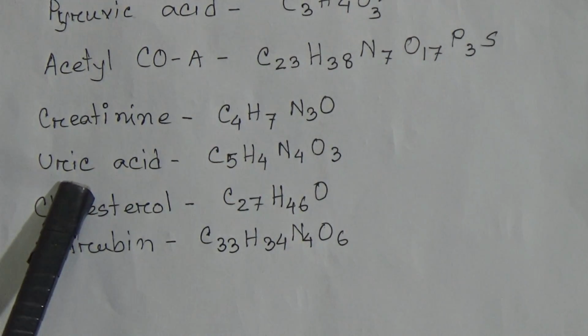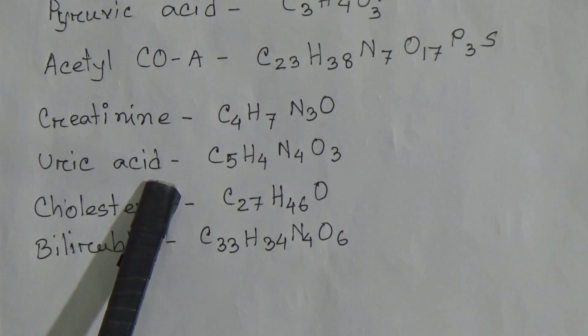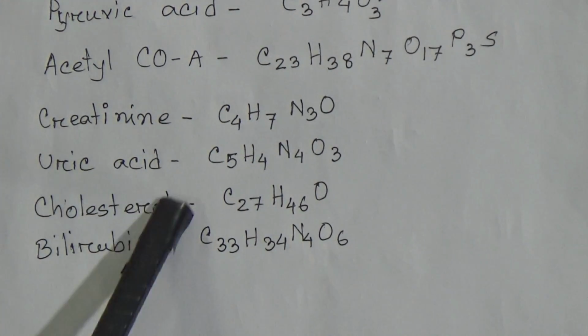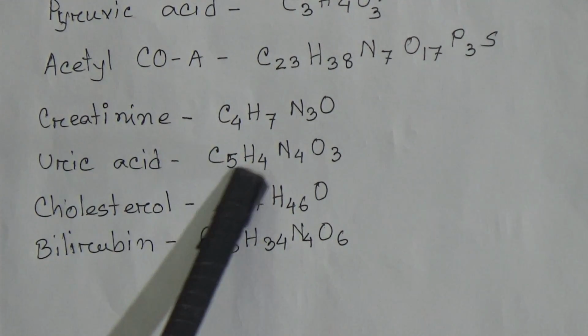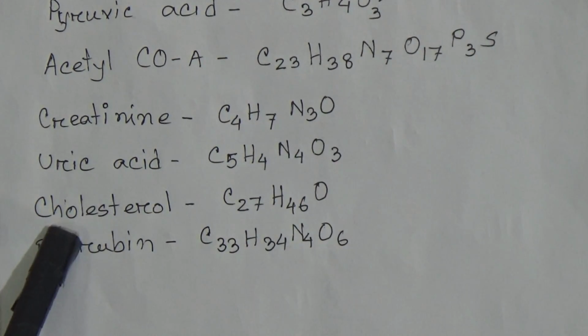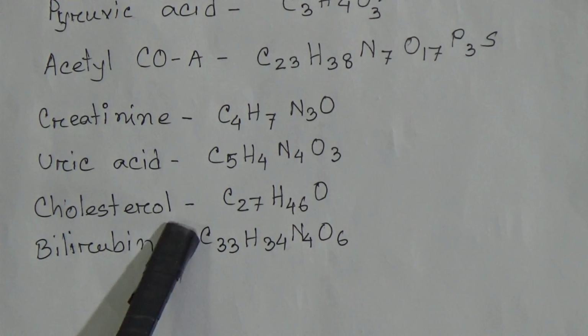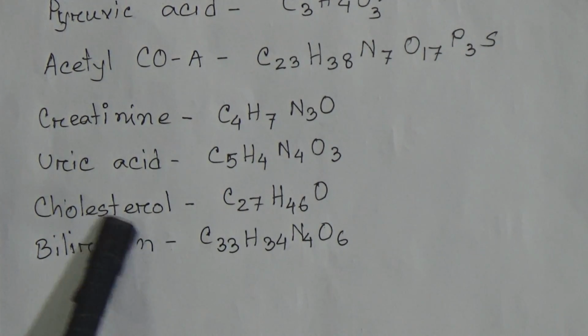Next one is uric acid. With excess uric acid, there will be swelling in our joints and joint pain, and its chemical formula is C5H4N4O3. Now come to cholesterol. This is known to us, a very common fact. If we say we have high cholesterol, that means the percentage of fat in our blood has increased.